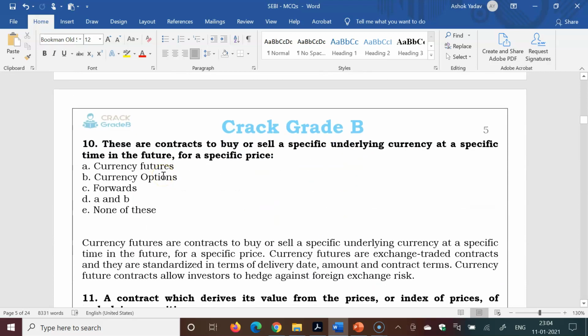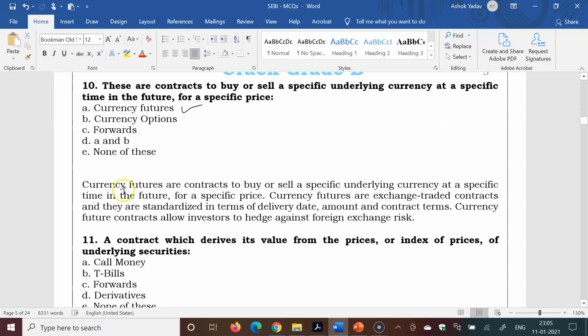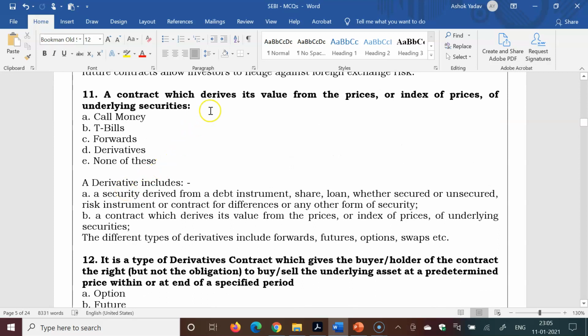Next question, these are the contracts to buy or sell a specific underlying currency at a specific time in the future for a specific price. Currency futures, options, forwards, A and B, and none of these. So currency futures is the right answer. Next question, a contract which derives its value from the price or index of prices of underlying securities. Call money, T-bills, forwards, derivatives. Derivatives is the right answer.